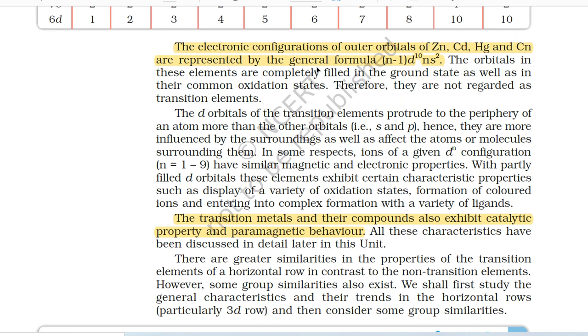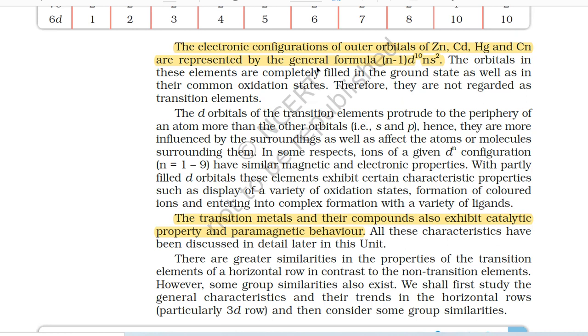The d orbitals of the transition elements protrude to the periphery of an atom more than the other orbitals (that is, s and p). Hence, they are more influenced by the surroundings as well as affect the atoms or molecules surrounding them.